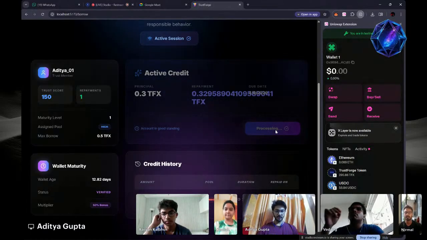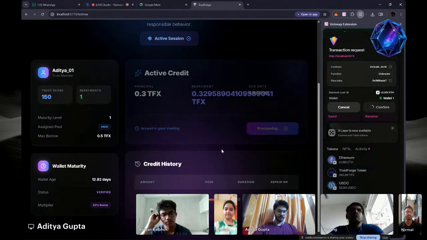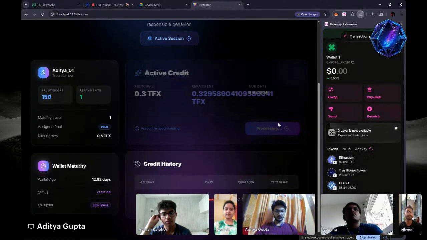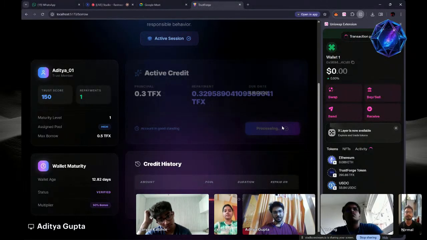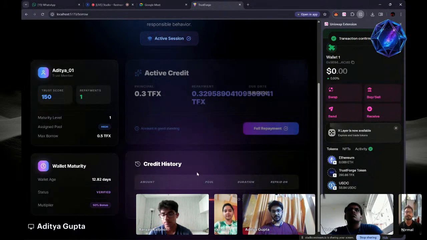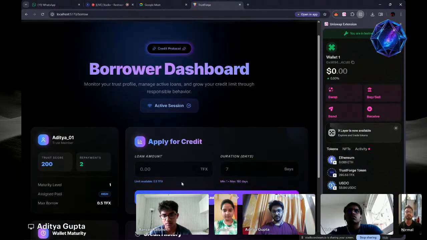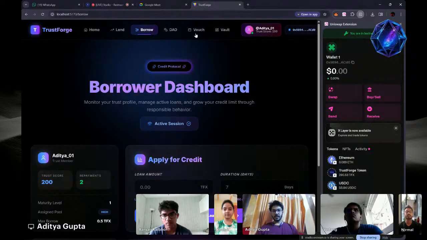It will take some time. First, it will access the liquidity pool, and then the repaying transaction occurs. So yeah, the transaction is confirmed, and here in credit history the transaction will be displayed, and this is the card where we can request loans.